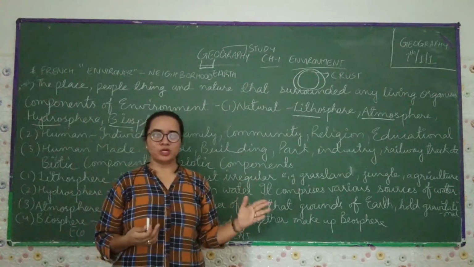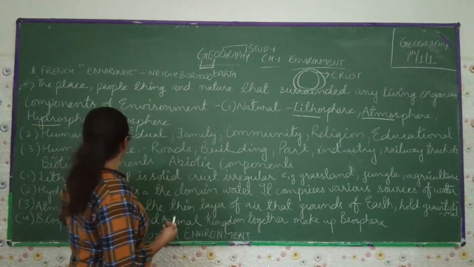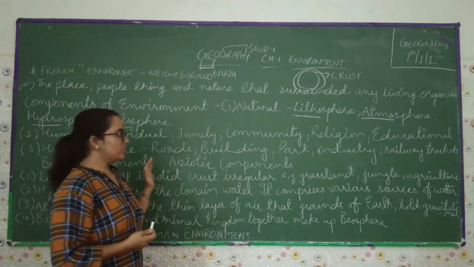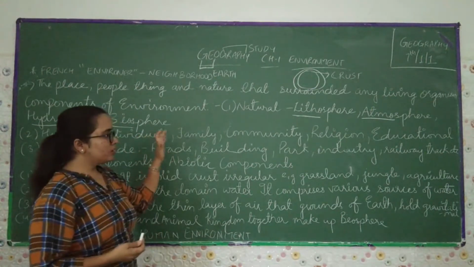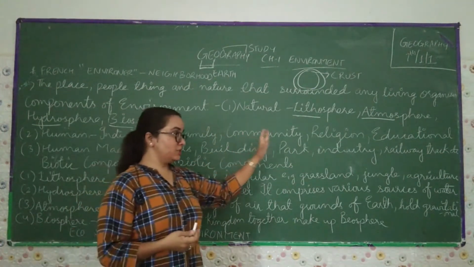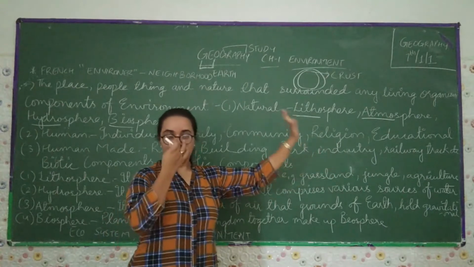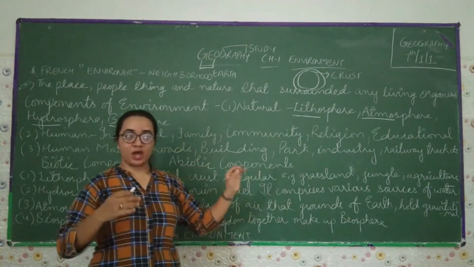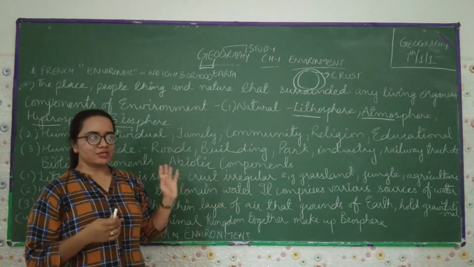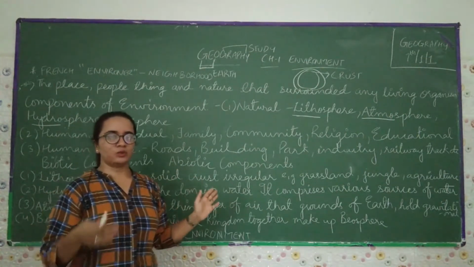Now come towards the next component, that is human. In human, which are there? The individual, family, community, religion, education, politics, etc., which are made by humans. These are certain things which have their own environment.